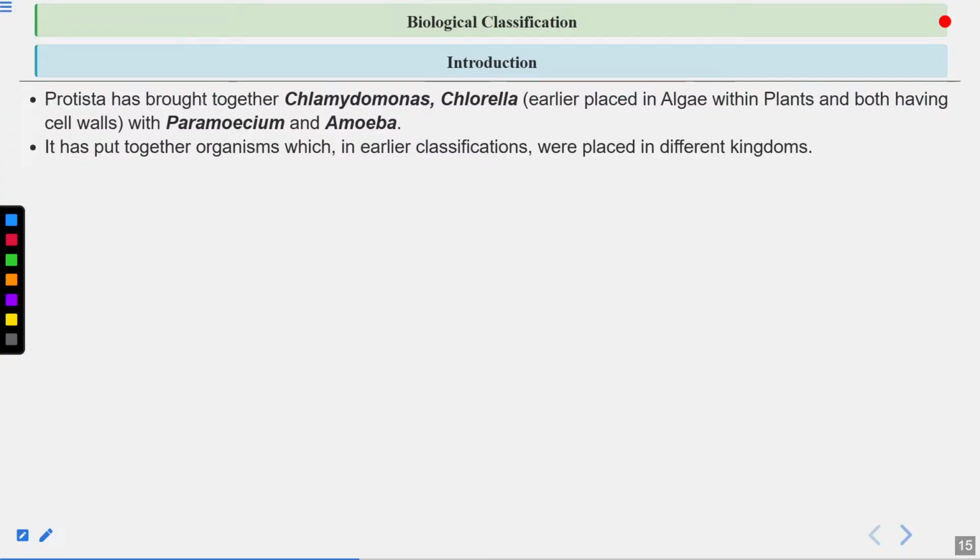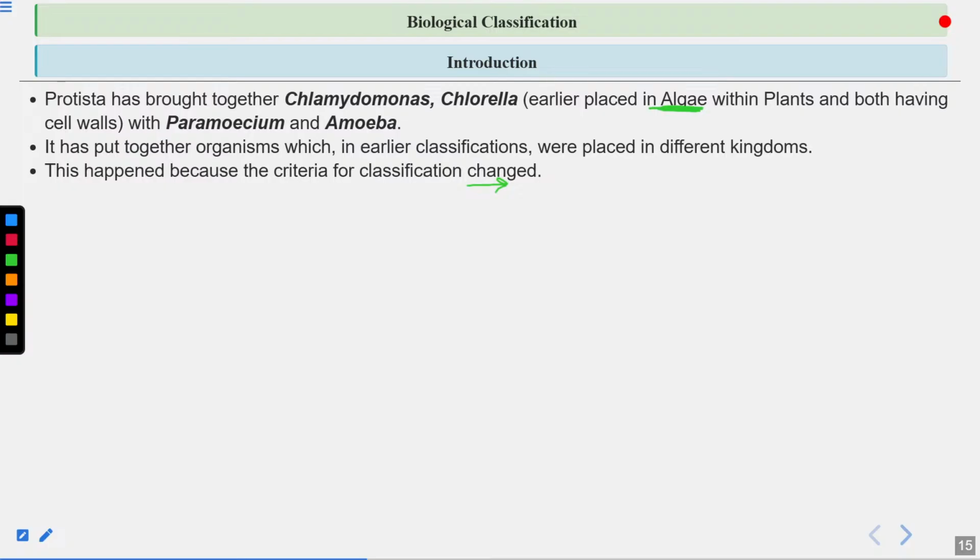Okay, it has put together organisms which in earlier classification were placed in the different kingdoms. So now the Protista includes Chlamydomonas and Chlorella as well as Paramecium and amoeba also. This happened because the criteria for classification changed. Okay, so you can see here Chlamydomonas and Chlorella, these were placed in algae earlier.